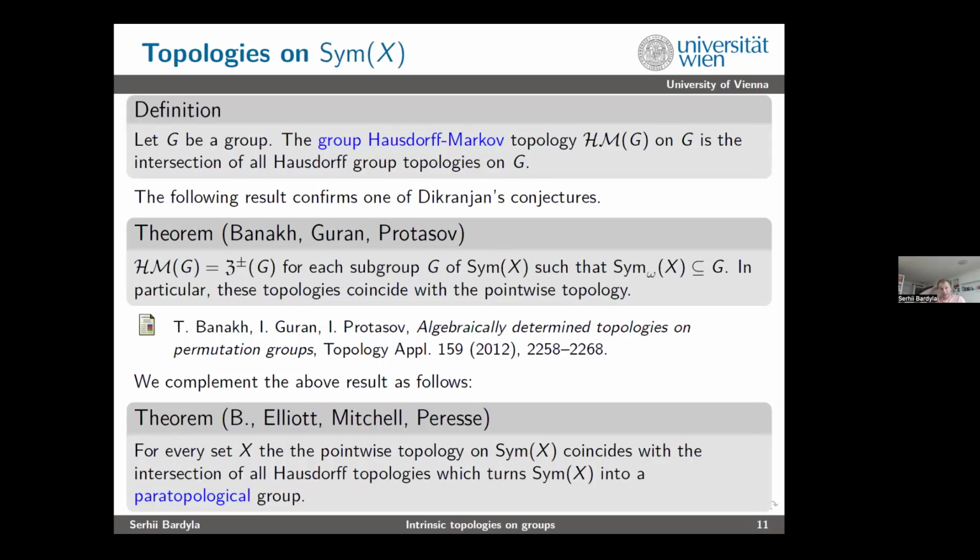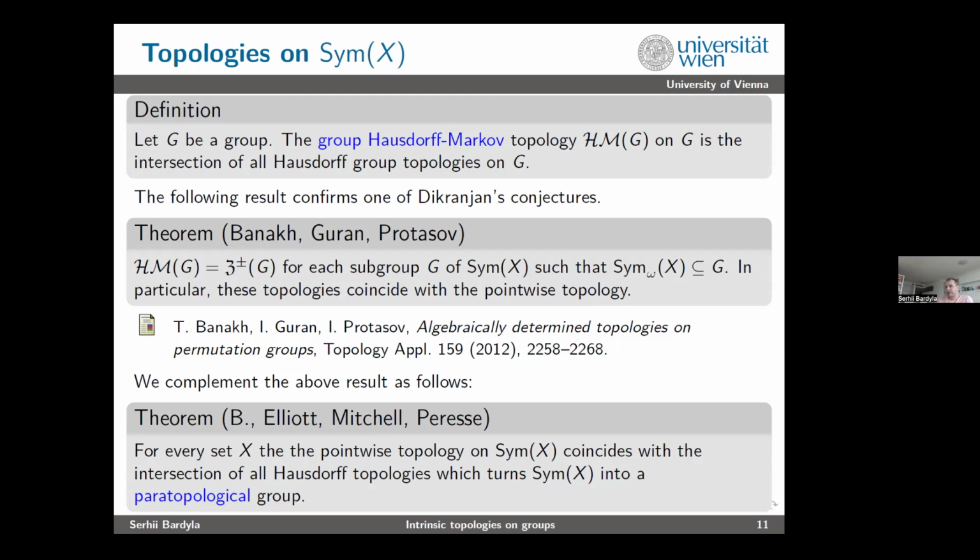Good. So let us move to another kind of topologies which are still generated by algebra. For a group G, the group Hausdorff-Markov topology on G is the intersection of all Hausdorff group topologies on G. So again, it's not directly derived from the algebraic structure, but it is driven by it, though not directly, not like in the Zariski case.